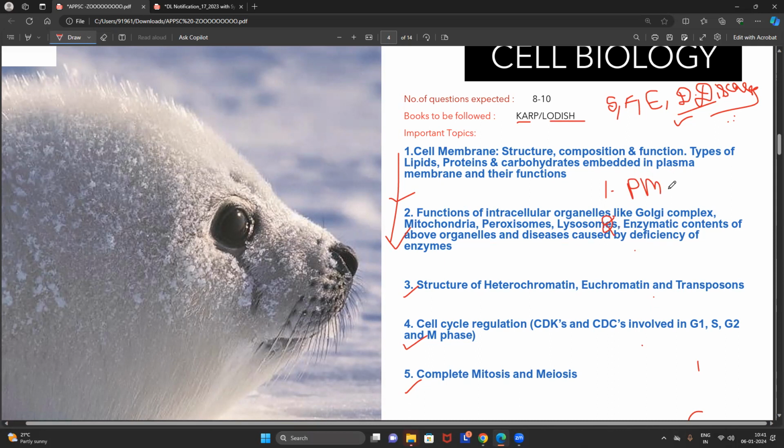When students are reading the plasma membrane, they just read the structure of the plasma membrane and the function of the plasma membrane, and then they leave it. No, it's not like that.